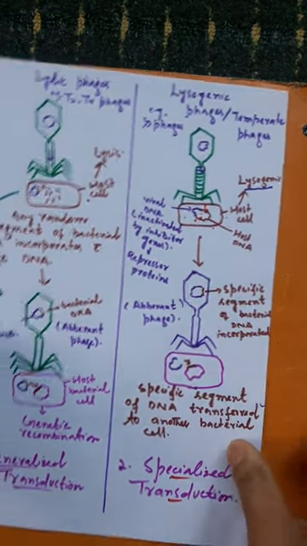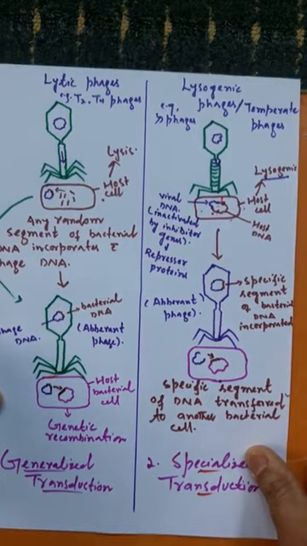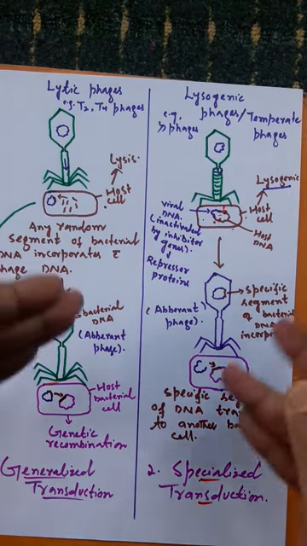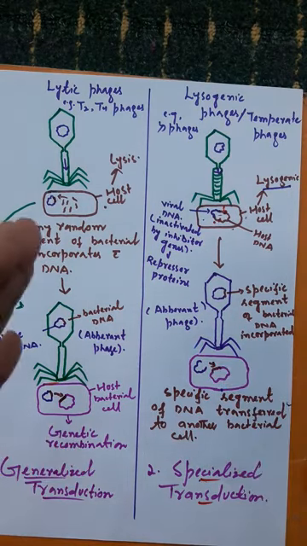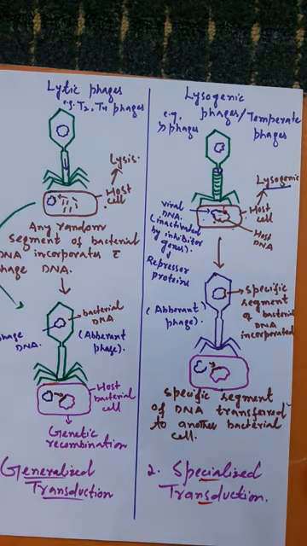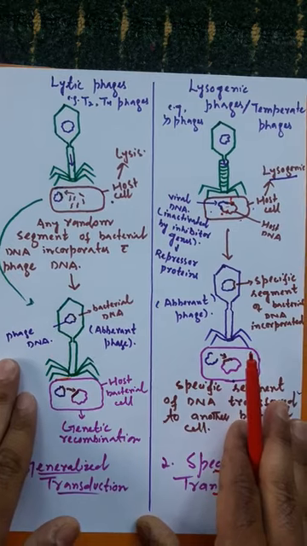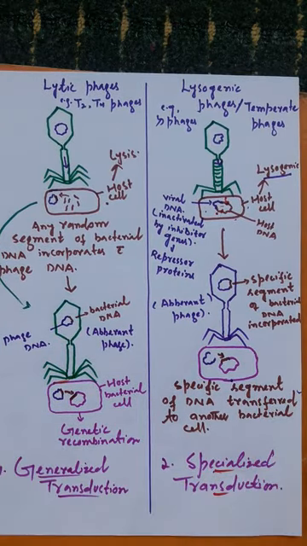Now you have understood that in transduction a segment of DNA is transferred from one bacterial cell to another bacterial cell with the help of bacteriophages called aberrant phages, and these bacteriophages act as a third party in transduction.